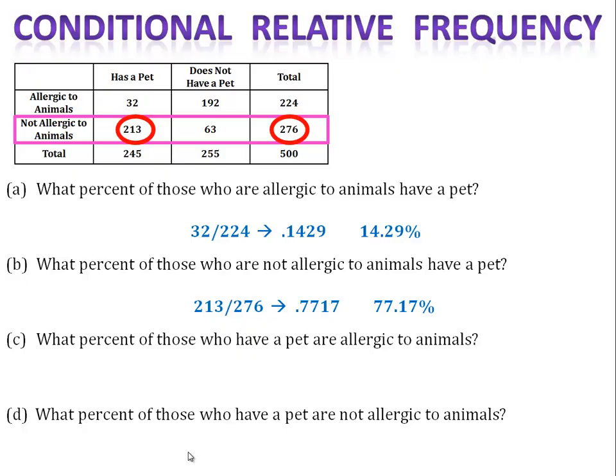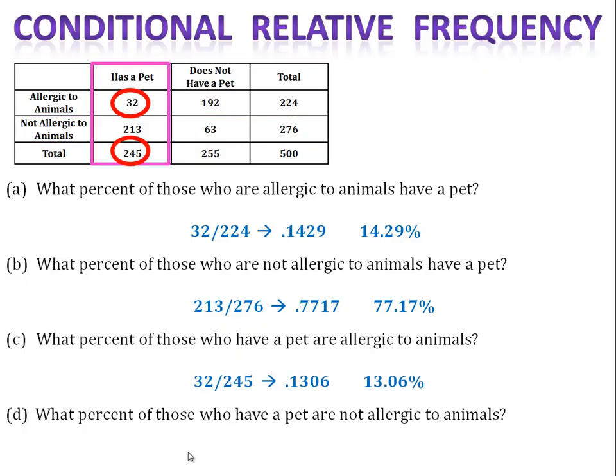Part B says what percent of those who are not allergic to animals have a pet. We're looking at the people who are not allergic to animals. There's 276 of them, and 213 of those people have a pet. That's 0.7717, or 77.17%.